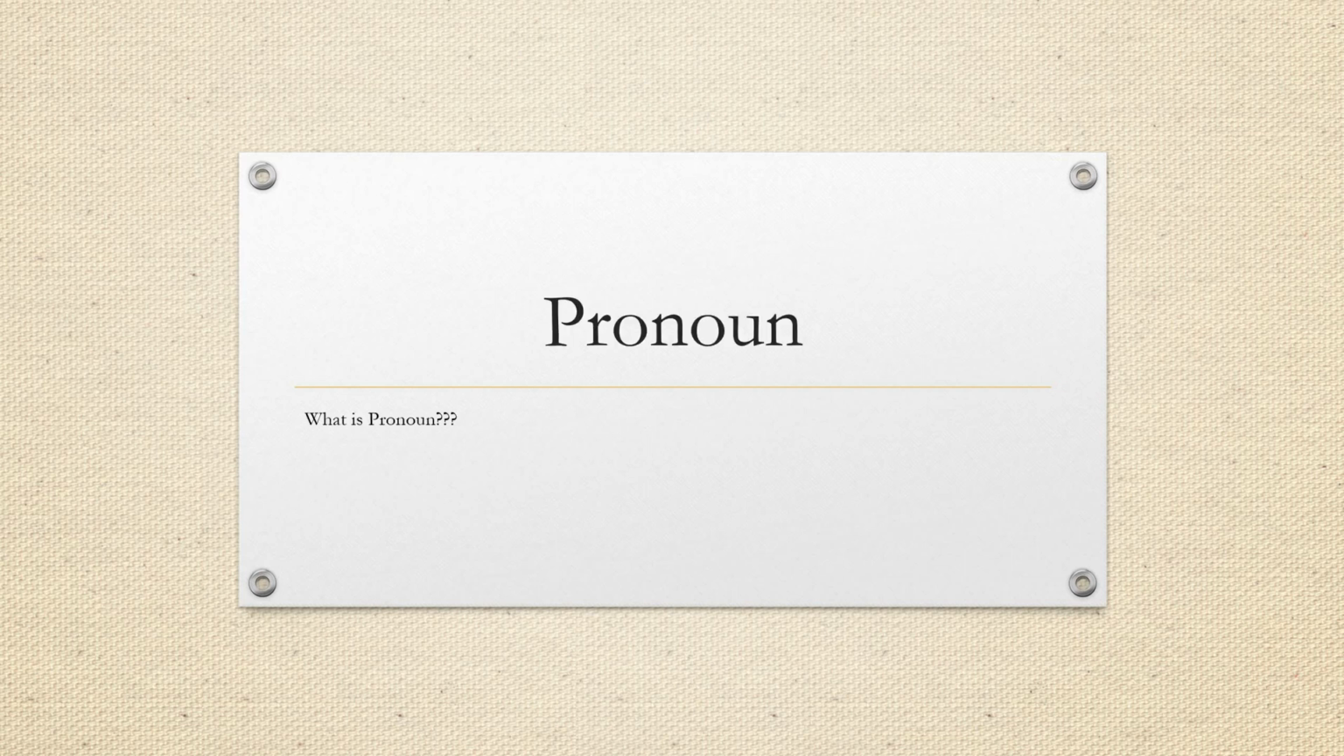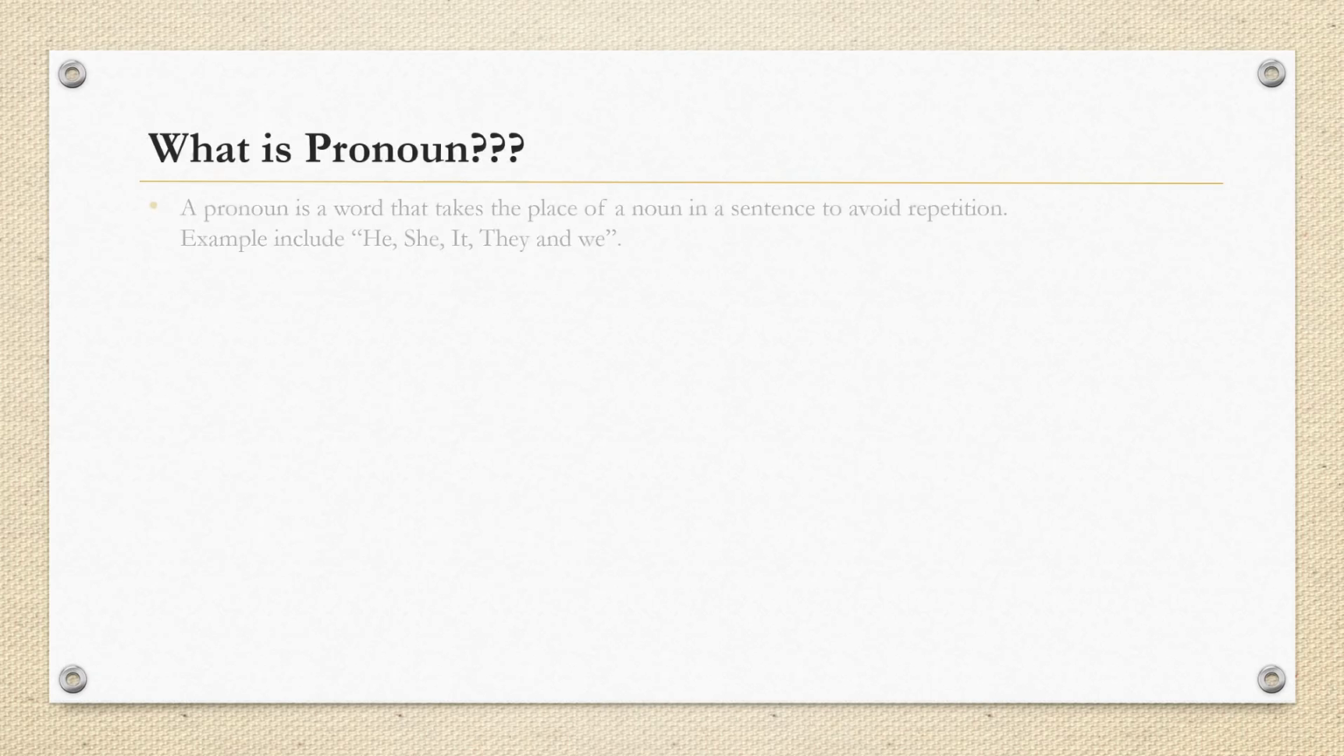I'll teach today about what a pronoun is and explore the different types of pronoun with clear explanation and examples. Pronouns are essential in language because they replace nouns, helping to avoid repetition and making sentences smoother and more concise. What is a pronoun? A pronoun is a word that takes the place of a noun in a sentence to avoid repetition. Examples include he, she, it, they, and we.